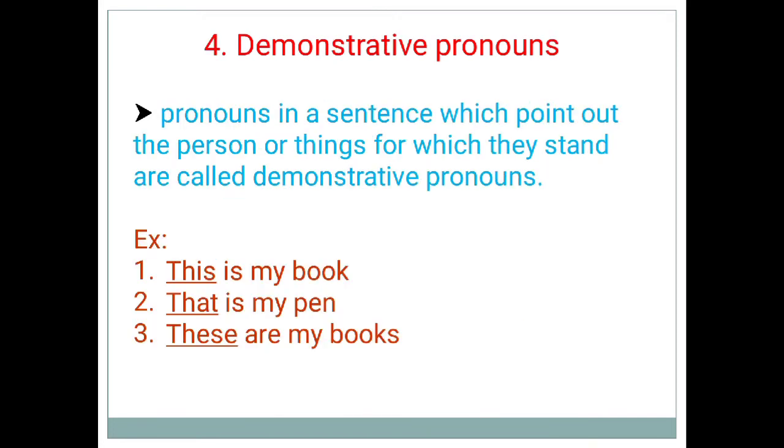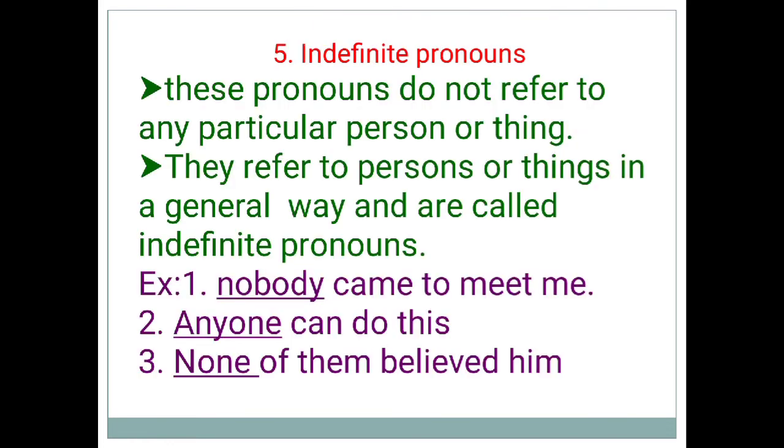Demonstrative pronouns. Pronouns in a sentence which point out the person or things for which they stand are called demonstrative pronouns. Example: This is my book. In this sentence, this is a demonstrative pronoun. That is my pen. In this sentence, that is a demonstrative pronoun. These are my books. In this sentence, these is a demonstrative pronoun.